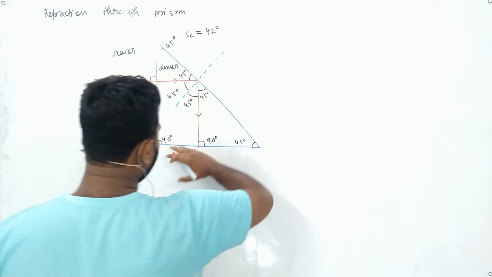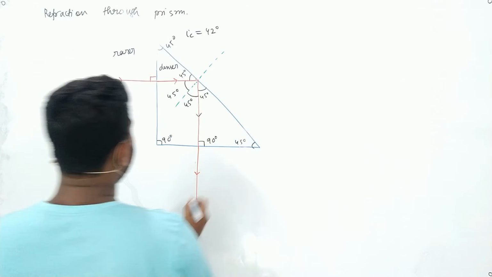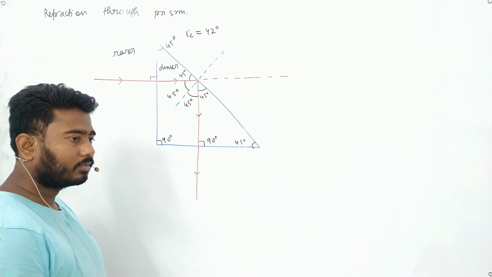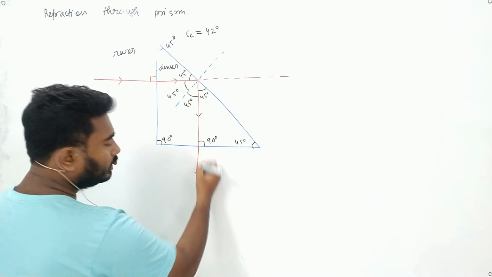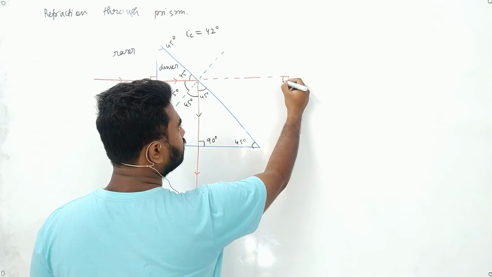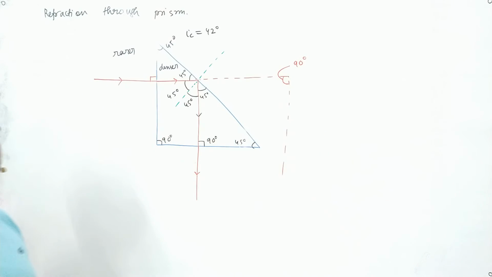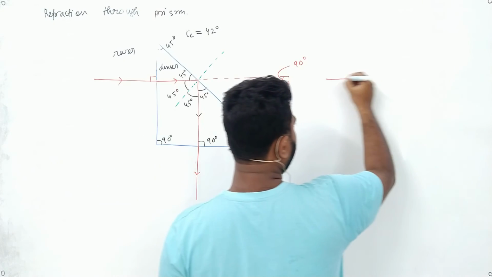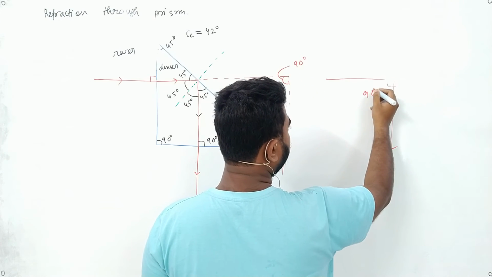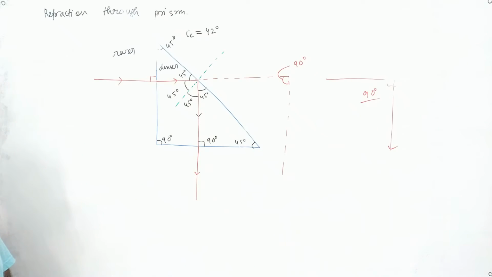Yes, so it will go straight. Now if you look in this case, tell me, this was the initial direction of the ray, right? Yes, sir. But the ray went in this direction. So what is the deviation of the ray? That is 90 degree. You got that? The ray was going in this direction, it actually went in this direction. So how much did the ray turn? The ray turned 90 degree. Is the concept clear? Yes, sir.